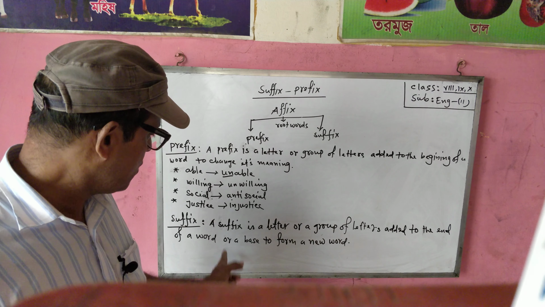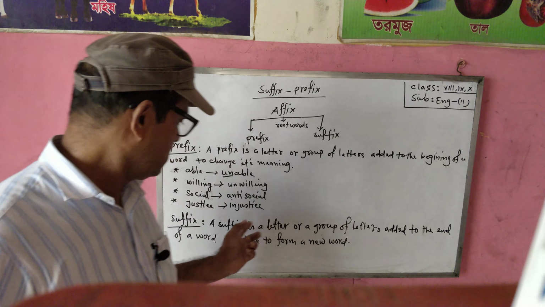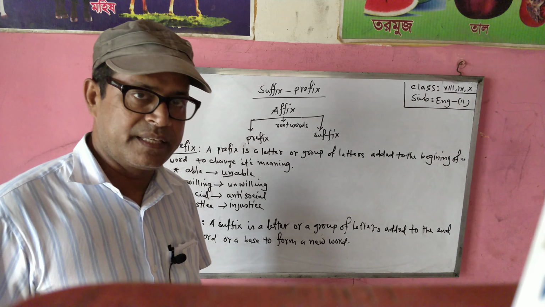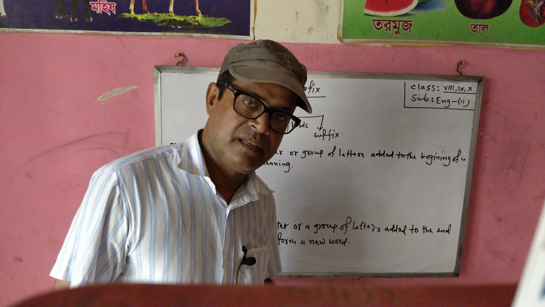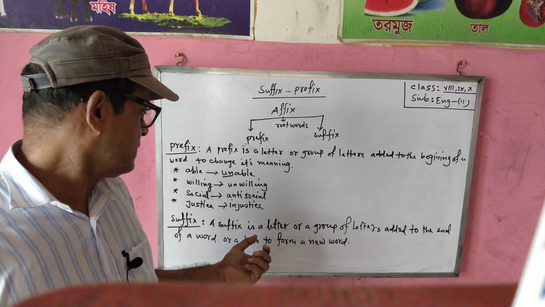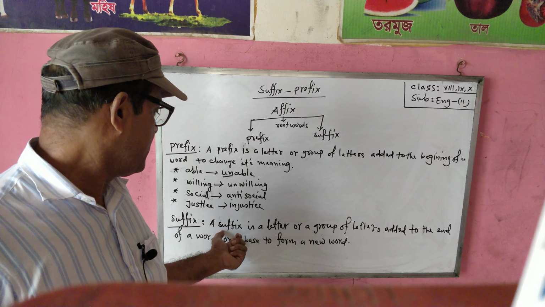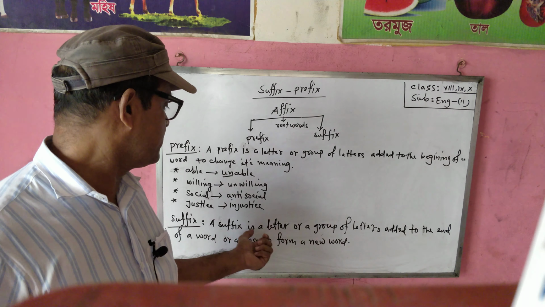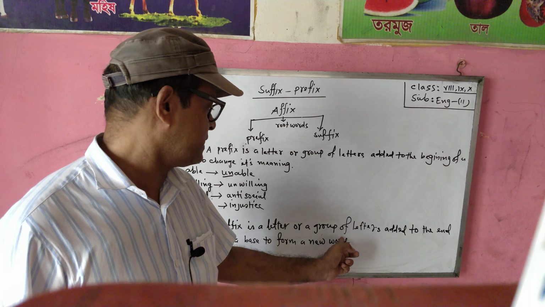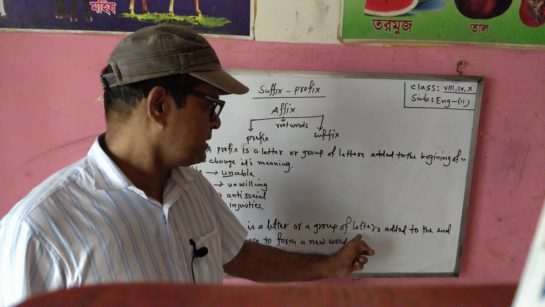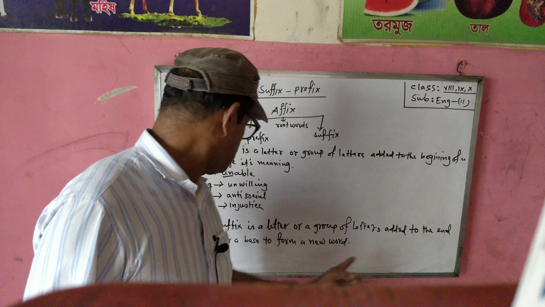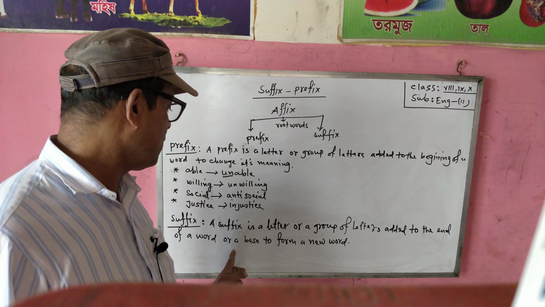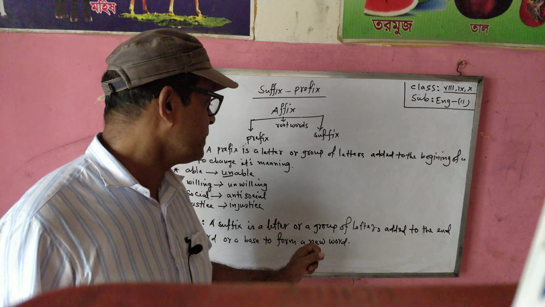Now I will give you the definition of suffix. Do you know what is suffix? A suffix is a letter or a group of letters added to the end of the word or base word to form a new word.